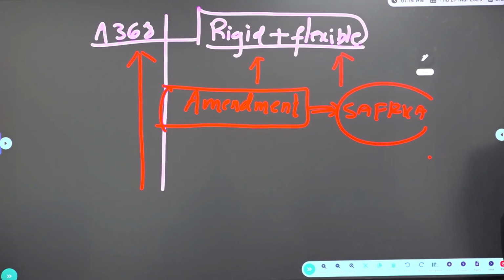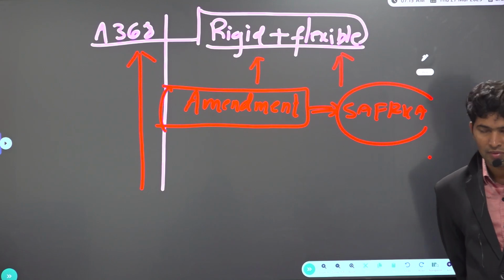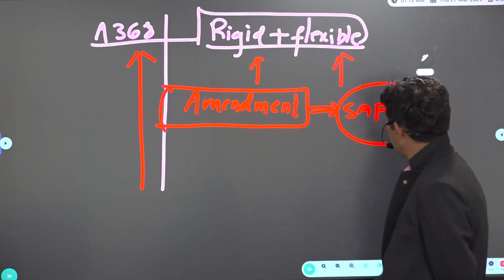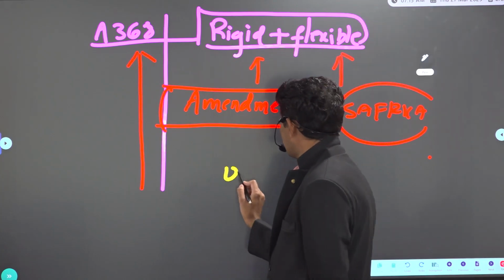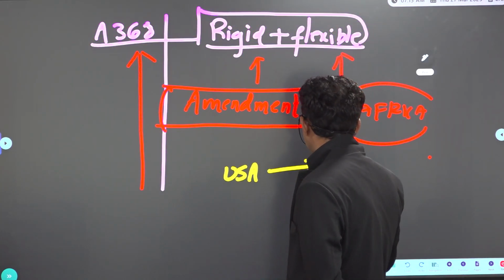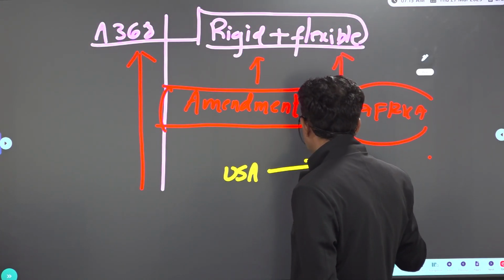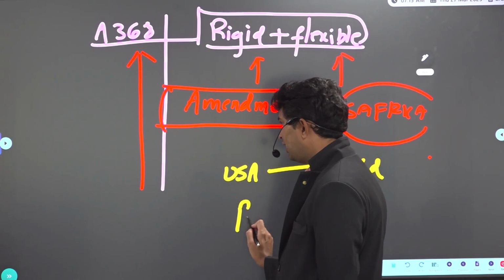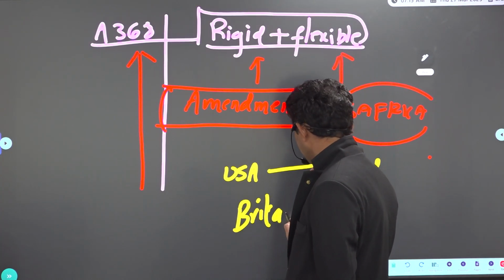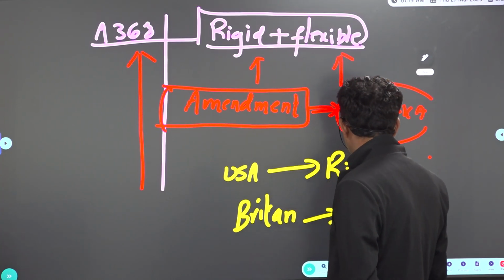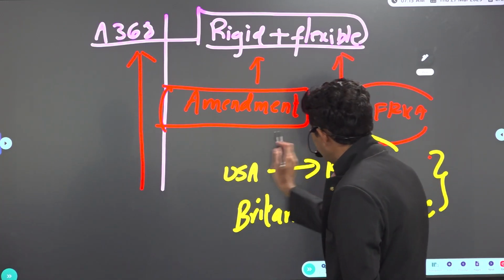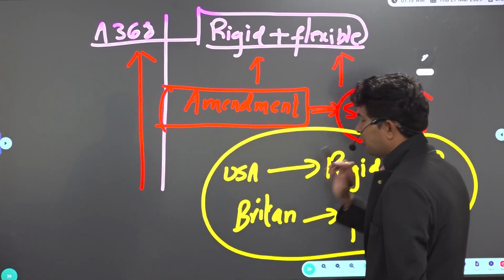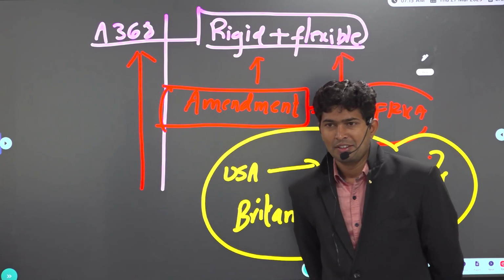So if you look at what is mentioned in Article 368, sir. Can Parliament amend any part of the Constitution? The USA has an extremely rigid constitution. Why is the USA called extremely rigid, sir? Very difficult to bring changes. Britain is called a very flexible constitution, easy to change. But India is a combination of both, rigid as well as flexible.